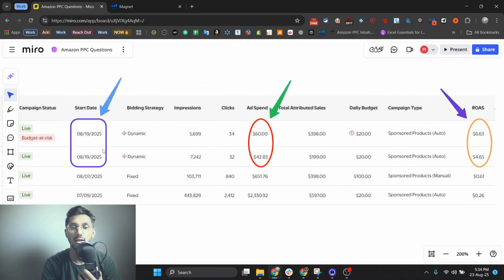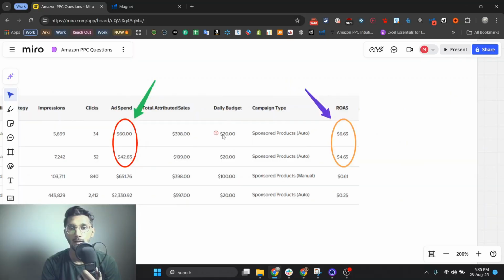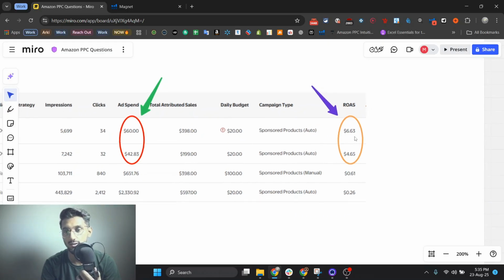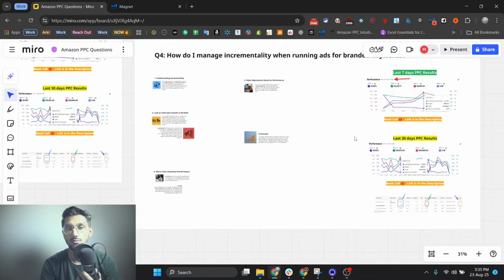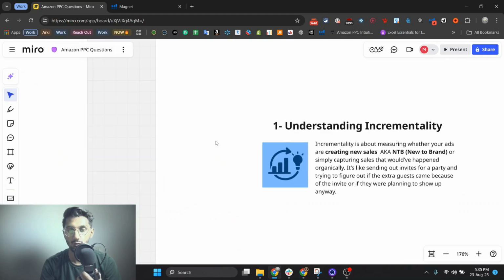But when I came in on 19th August with a $20 ad budget, by spending $60, we got $400 in sales, and in this campaign by spending $40, we generated $200 in sales, and you can see the ROAS. So I know what I'm talking about, so let's go over it.